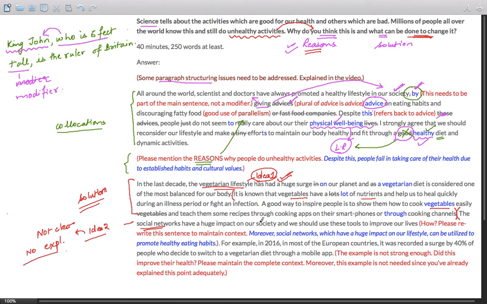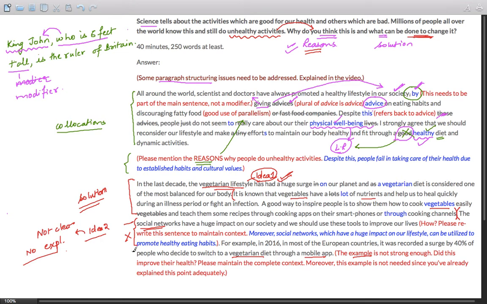The explanation is missing, and consequently this falls weak on the band score in helping you score better bands. The explanation itself is not strong. Once you go through it, that people are using mobile apps for vegetarian diet, and that is, they are promoting vegetarian diet. It does not explain how it helps in changing people's behavior, how it is making them more healthy.